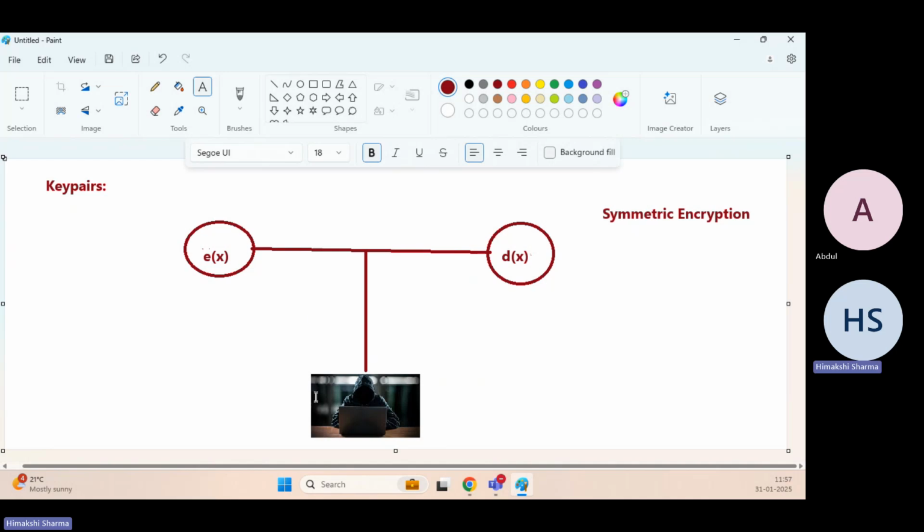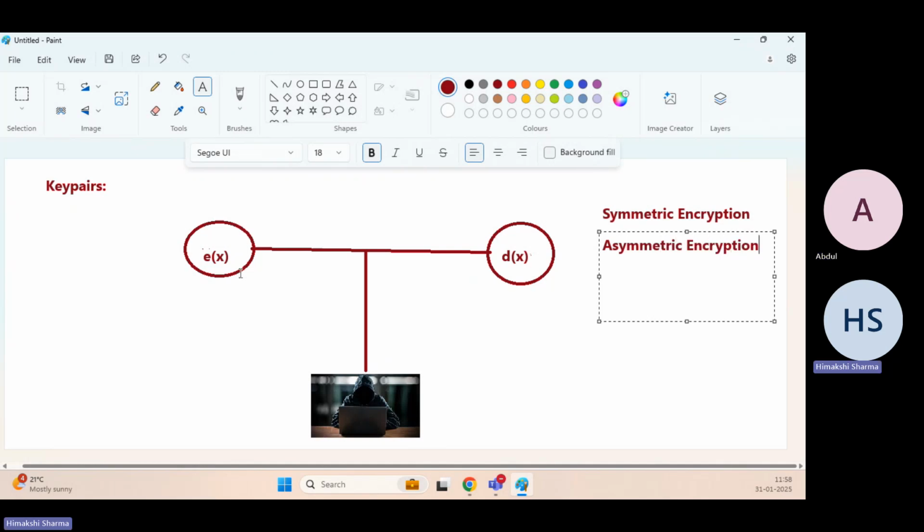If he will have one particular key pair, if he will be having E now, will he be able to read out the information? No, because we're going to decrypt the data with D, which is a different key pair. So this type of encryption is known as asymmetric encryption.